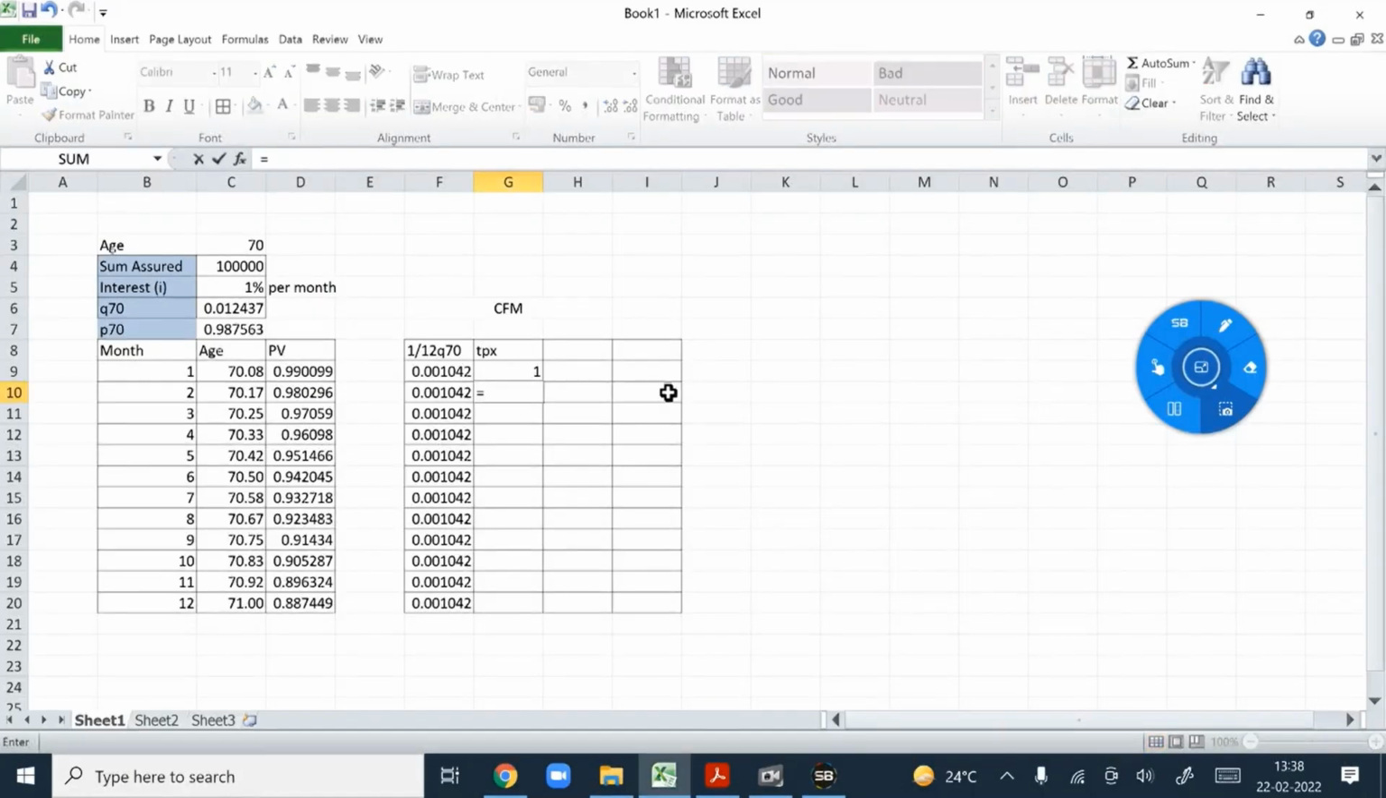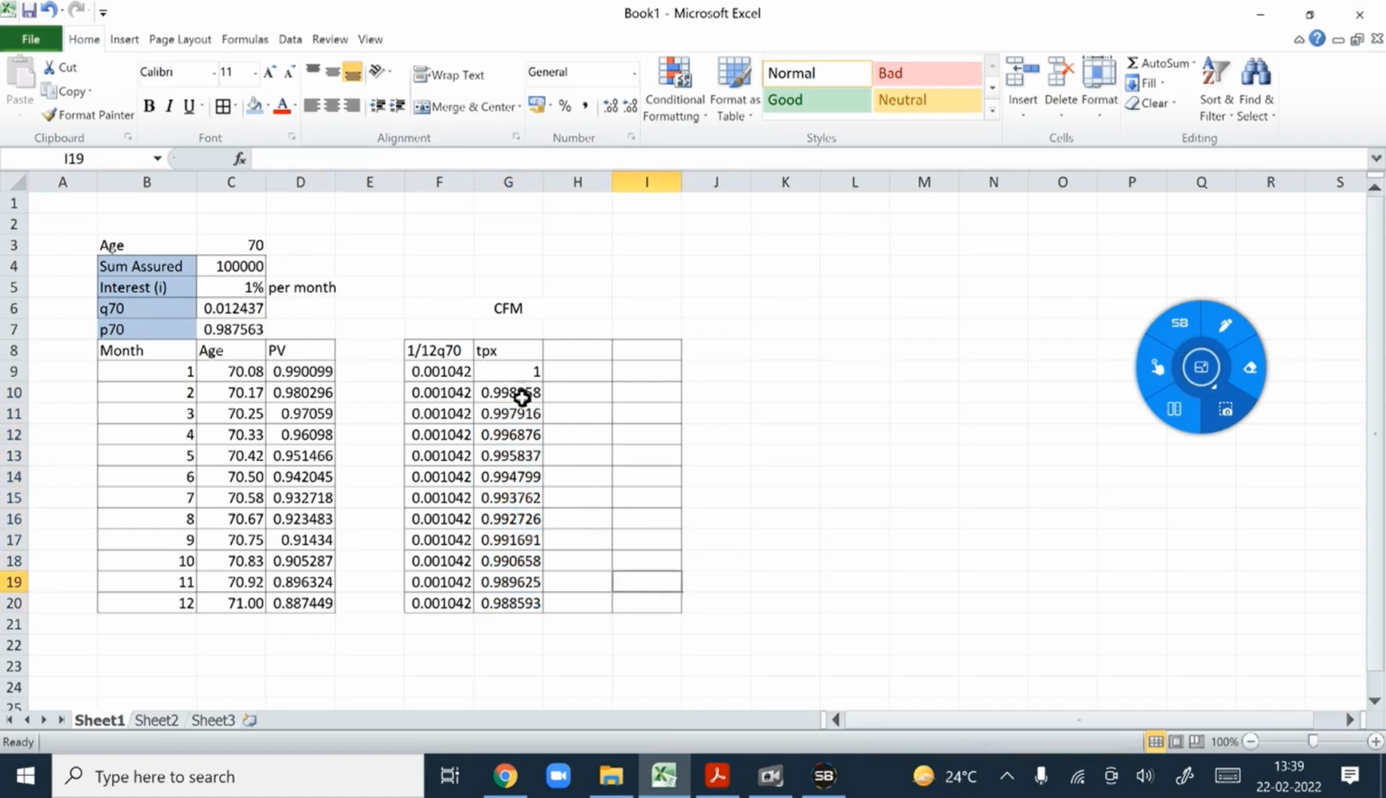Now class, for the next month we need 1p70 raised to power 1/12. So what do you get? This is my 1p70 with a dollar sign, raised to power, and it is changing: 1/12, 2/12, and so on. So I am taking 1 here divided by 12, because next it will be 2/12, 3/12 and so on. Control down. Fine. So class, this is my tpx.